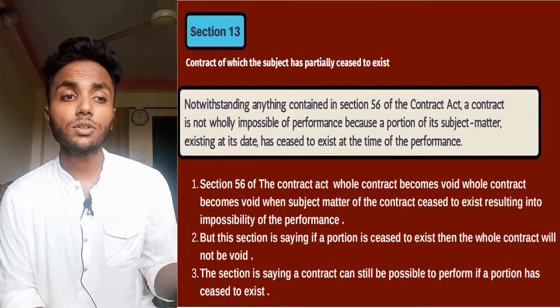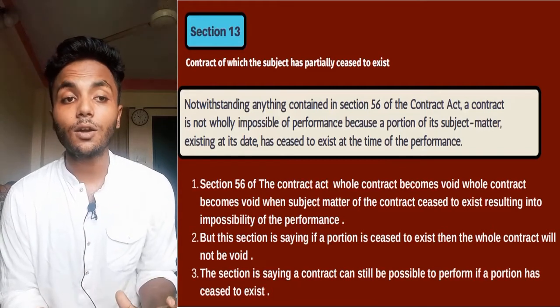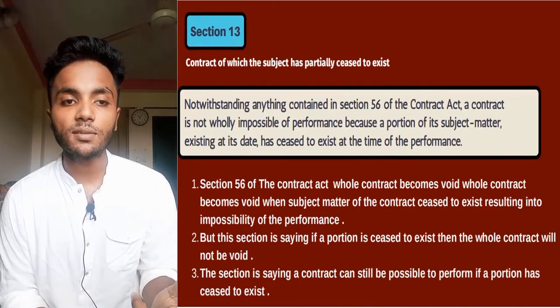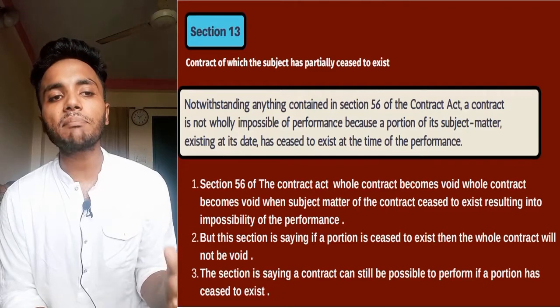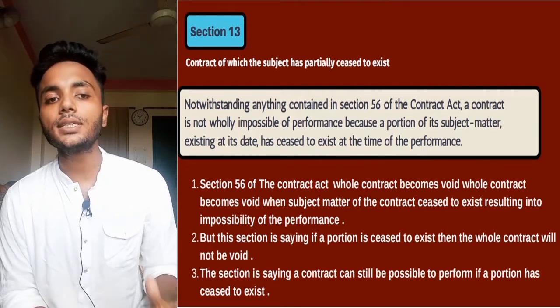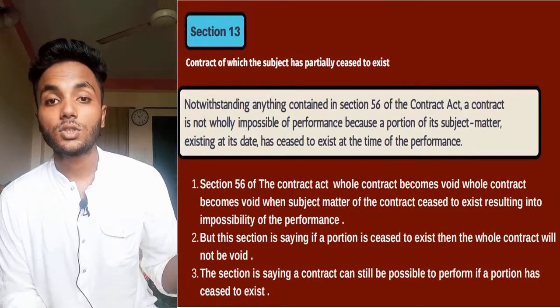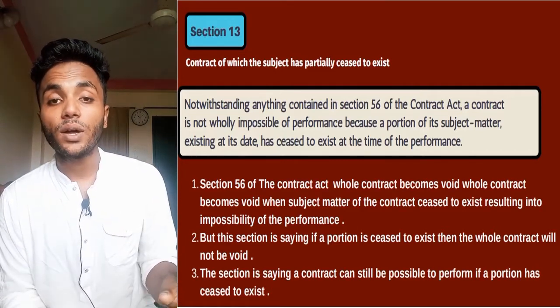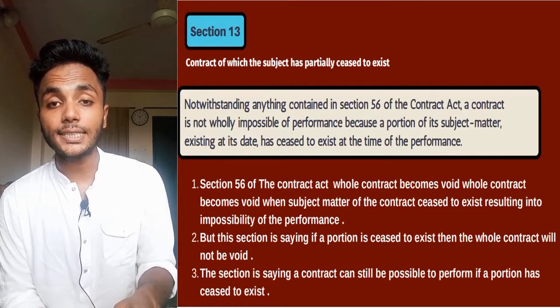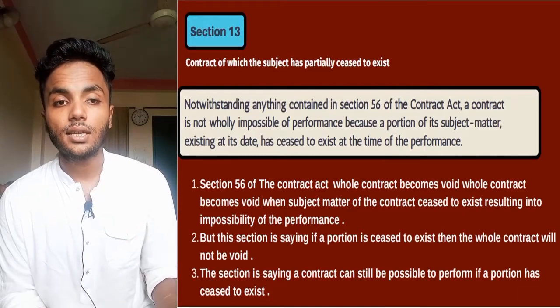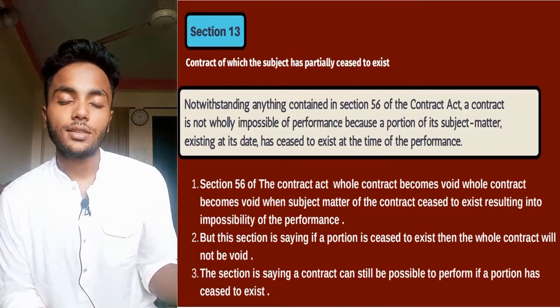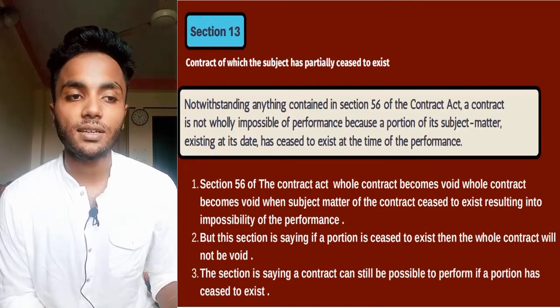Under section 56, when the subject matter of the contract ceases to exist, resulting in impossibility of performance, then the whole contract becomes void.